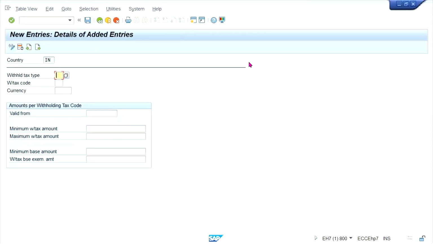Here we are going to define T3, right? T3. So tax will be calculated only on the base amount, right? The minimum base amount should be 1 lakh, right? Save it.